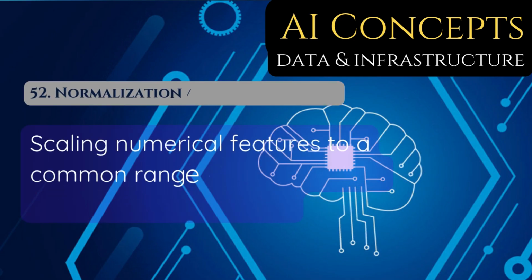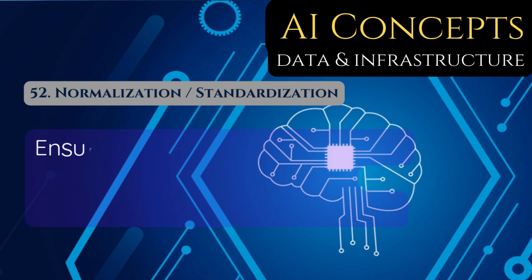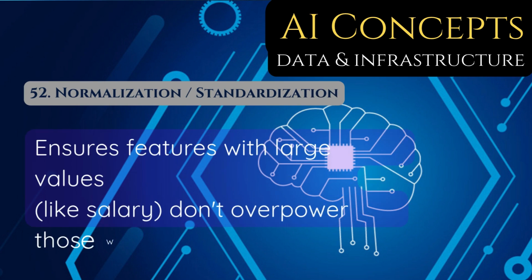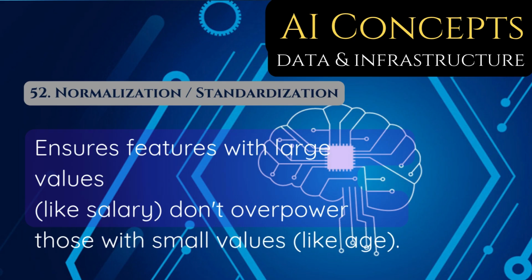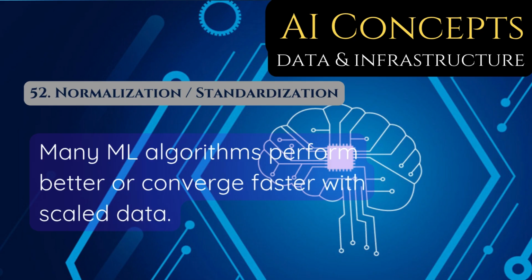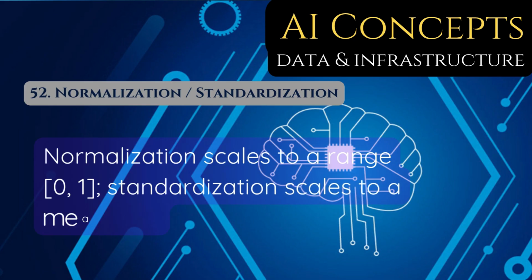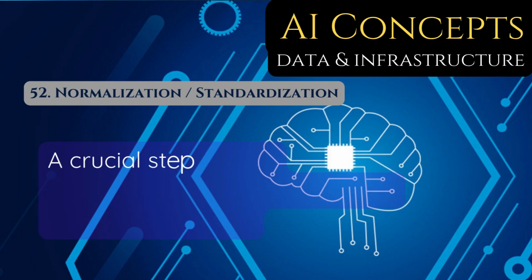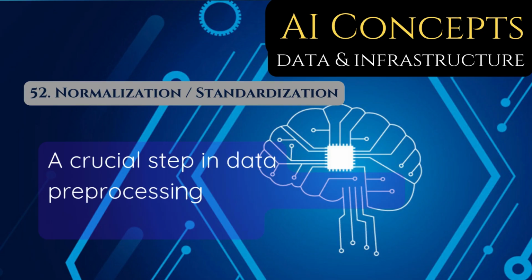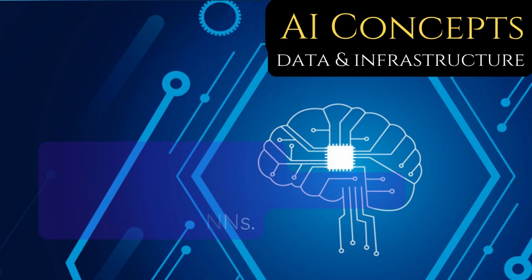52. Normalization, standardization. Scaling numerical features to a common range to prevent some from dominating others. Ensures features with large values, like salary, don't overpower those with small values, like age. Many ML algorithms perform better or converge faster with scaled data. Normalization scales to a range, 0 to 1. Standardization scales to a mean of 0. A crucial step in data preprocessing for many models like SVMs and NNs.